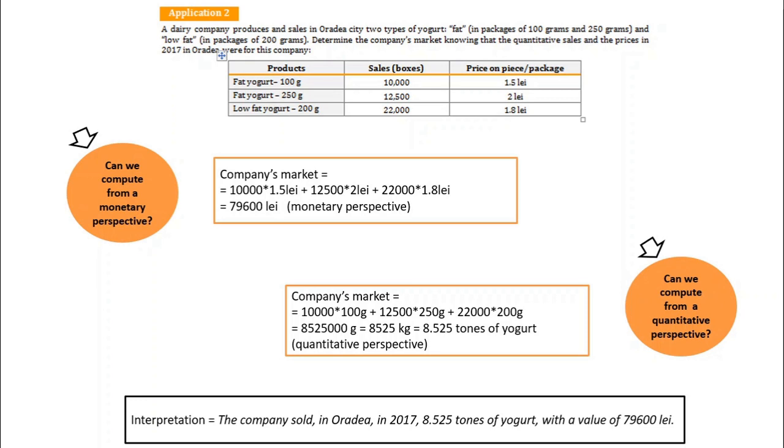So in Oradea in 2017, the company sold 8.525 tons of yogurt in a value of 79,600 lei. You don't have to use exactly the same phrase because, for example, when I'm going to make a report, I'm not going to repeat all over the same phrase. I'm going to change a little bit to have a more professional expression.